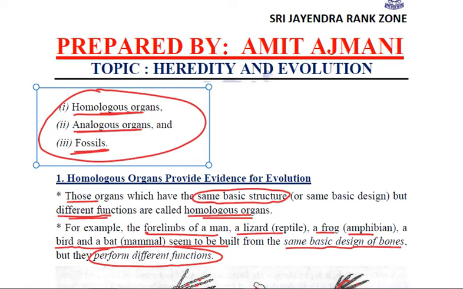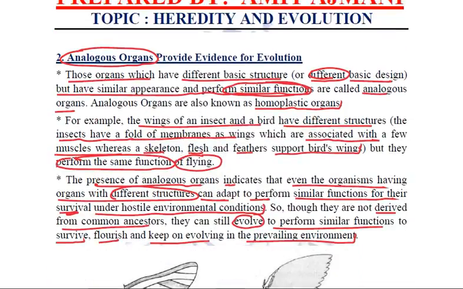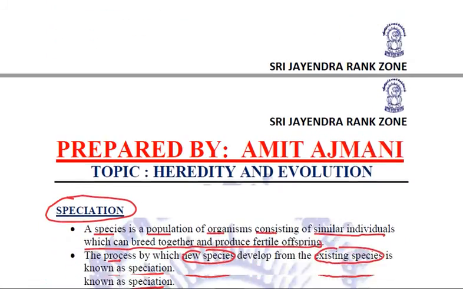Fossils are the remains of dead and decaying plants and animals. In this, you need to relate the name and spelling of Archaeopteryx, which actually acted as an evidence because it had wings like birds and it got teeth and tail like the reptiles. So, looking at the fossil of Archaeopteryx, it was believed that the birds have originated or evolved from the reptiles. Got it? So, these are the three very important evidences for evolution.